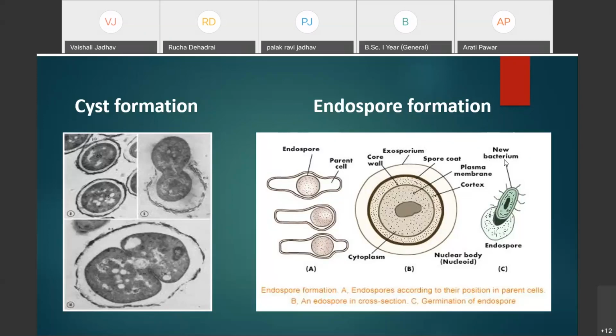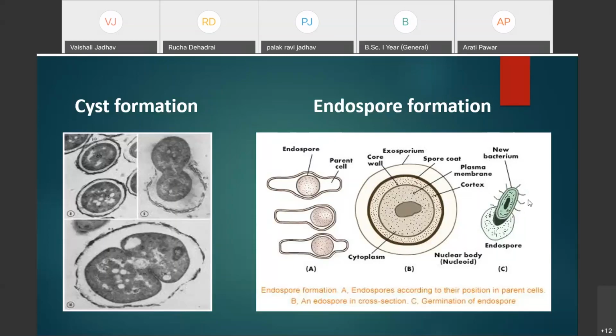Germination takes place whenever favorable conditions are available, that means whenever these endospores get a sufficient amount of nutrition, moisture, and temperature.